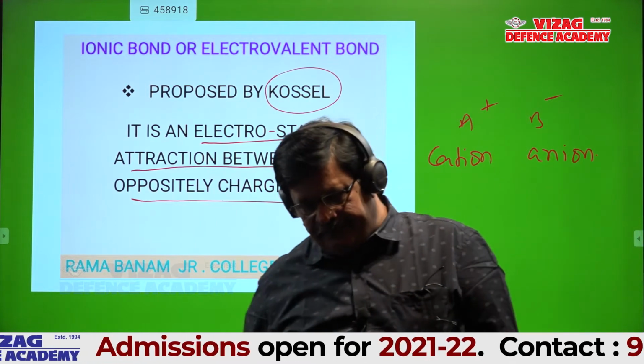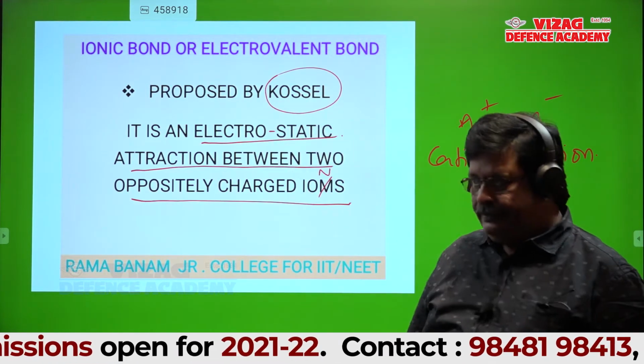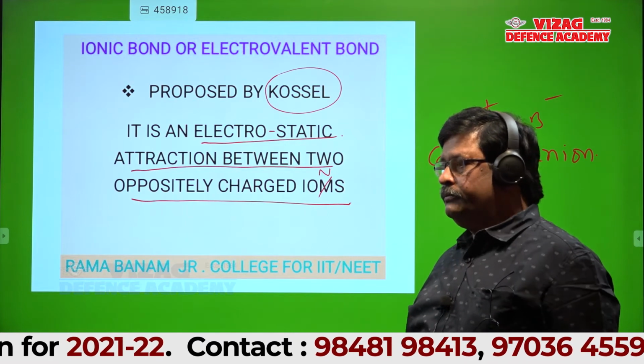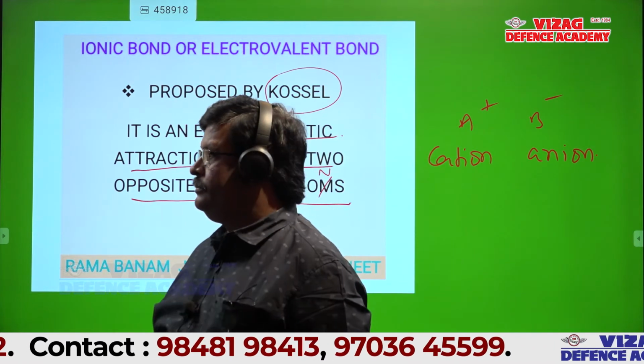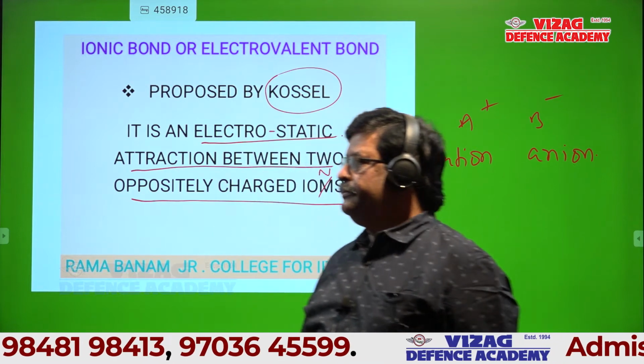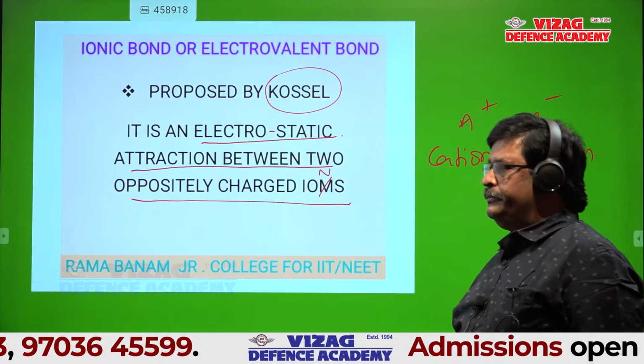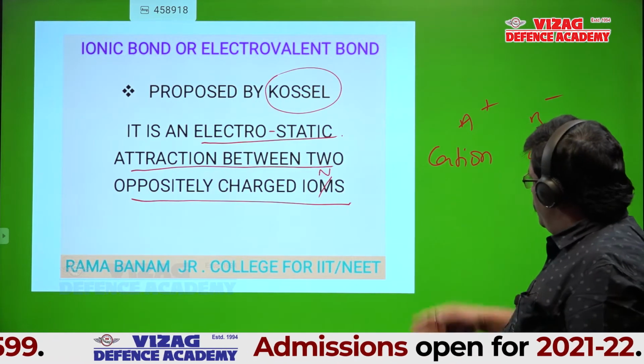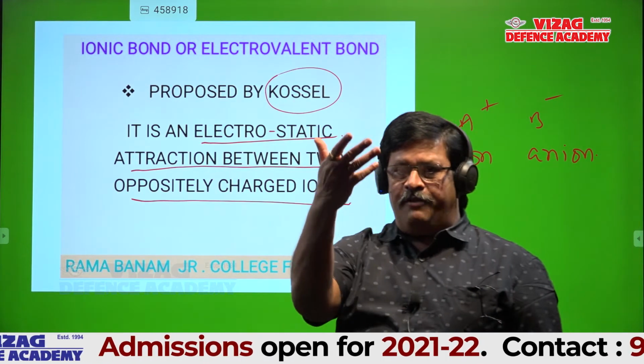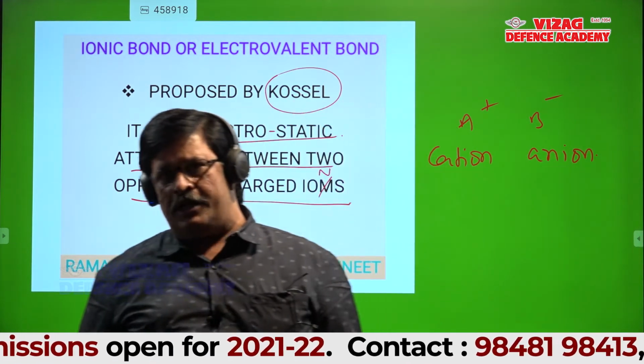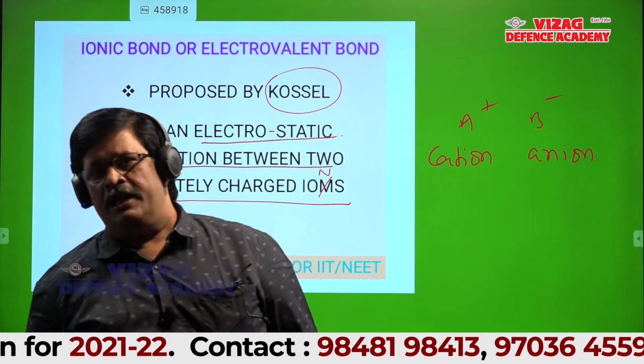Is it okay? So there should be a formation of two oppositely charged ions in this.